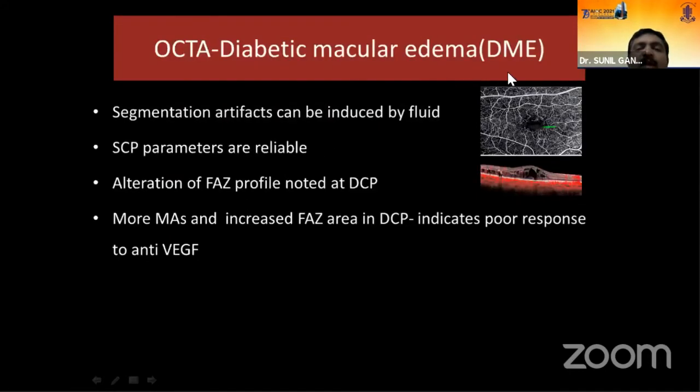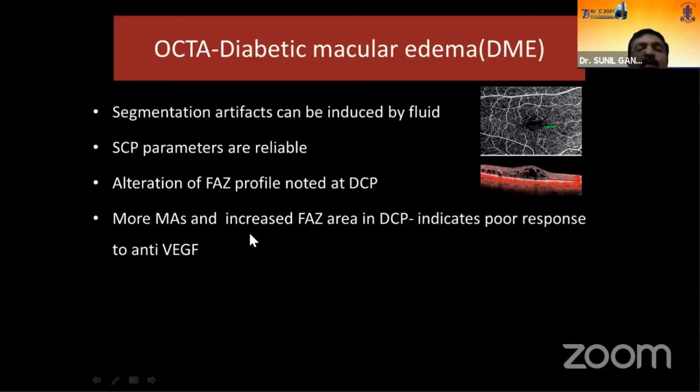So what is the role of OCTA in diabetic macular edema? Basically, there are certain limitations in imaging of OCTA in DME, like segmentation artifacts that can be induced by the fluid accumulation in the retina. The superficial capillary plexus parameters in DME are more reliable when compared to the deep capillary plexus. There could be an alteration of foveal avascular zone profile noted in the deep capillary plexus.